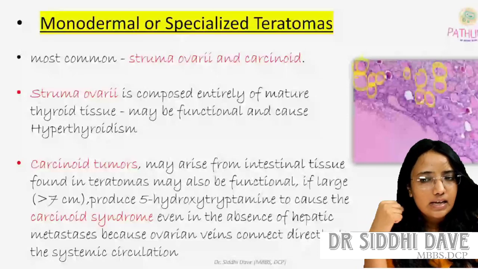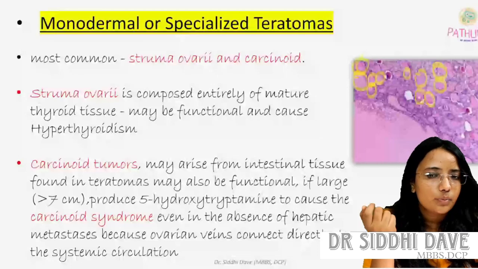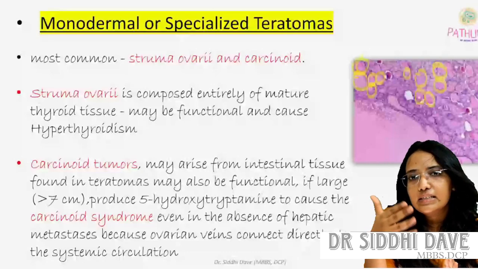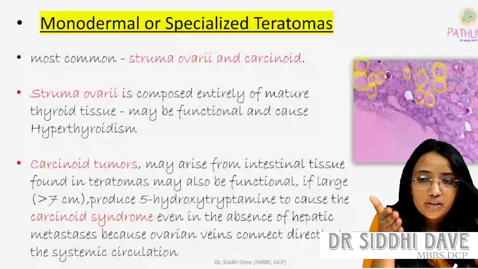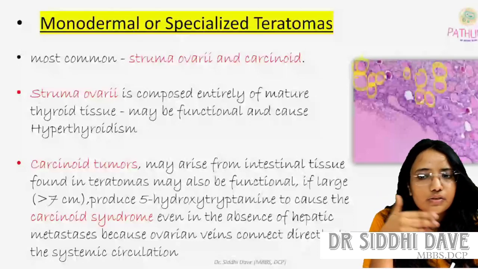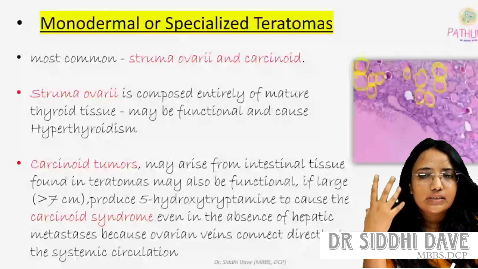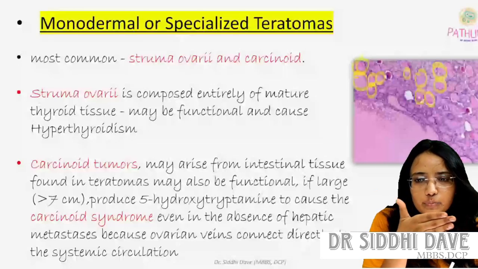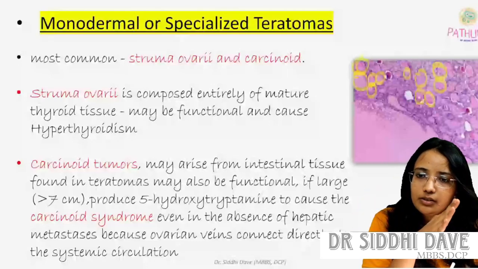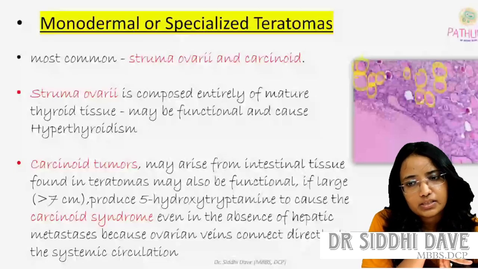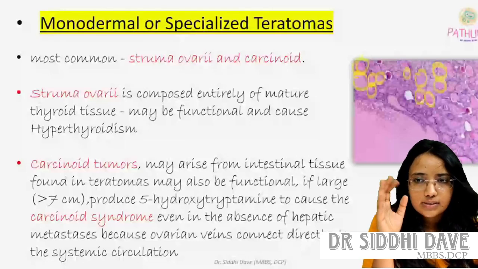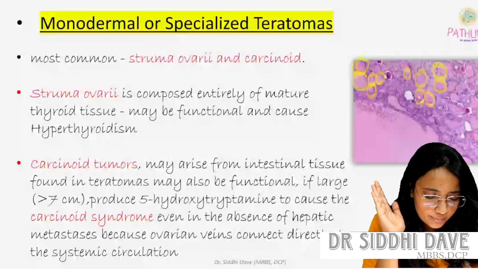Then another is carcinoid syndrome. Carcinoid tumors may arise from the intestinal tissue found in the teratomas, may also be functional, and if large, greater than 7 cm, it will produce 5-hydroxytryptamine, also known as serotonin, to cause the carcinoid syndrome. Carcinoid syndrome में क्या होता है? बहुत सारा फ्लशिंग हो जाता है, देन स्वेटिंग हो जाता है, उसके साथ बहुत सारे सिम्टम्स होते हैं. तो कार्सिनोइड ट्यूमर अगर 7 सेंटीमीटर से बड़ा है तो it will cause the carcinoid syndrome even in the absence of hepatic metastasis, because the ovarian tumors connect directly to systemic circulation. So these are the monodermal or specialized teratoma.